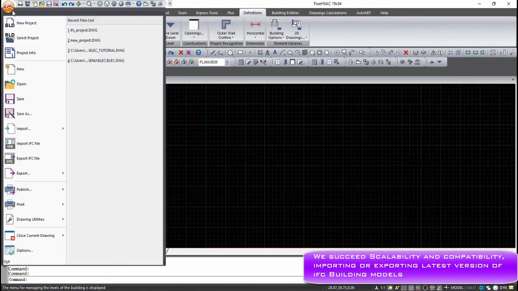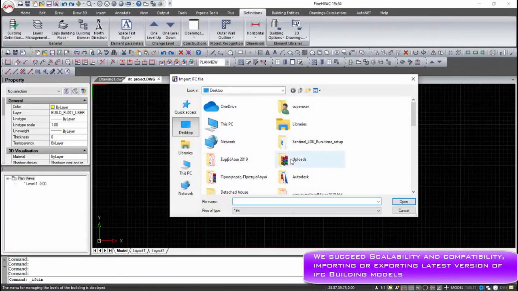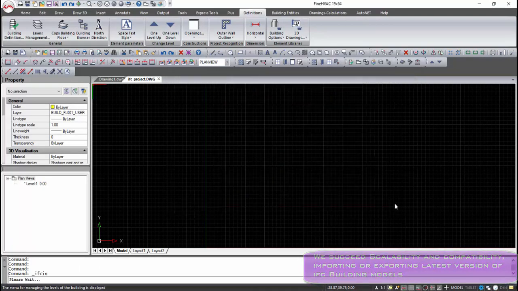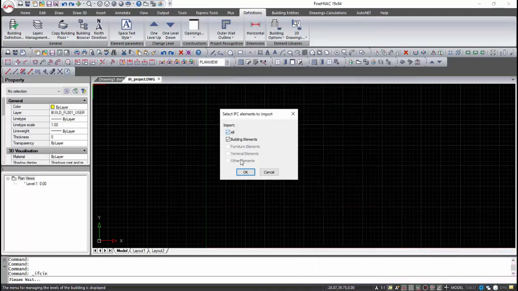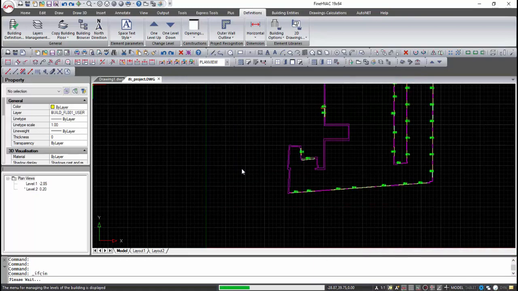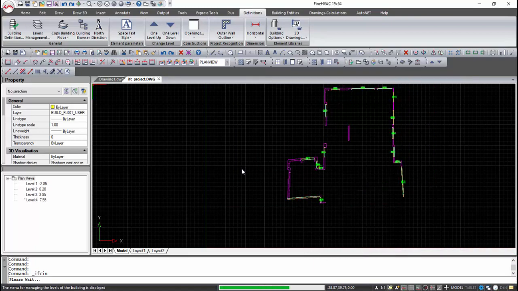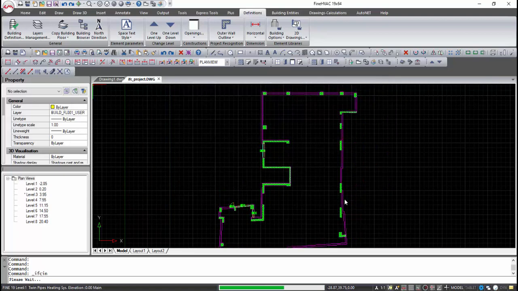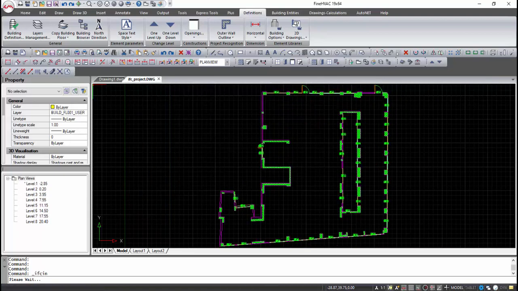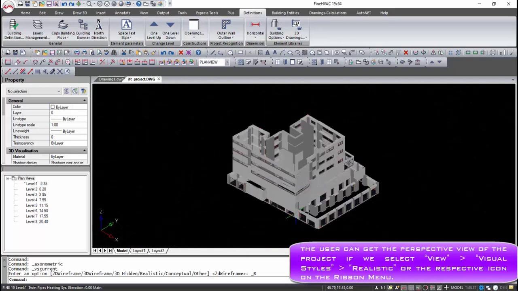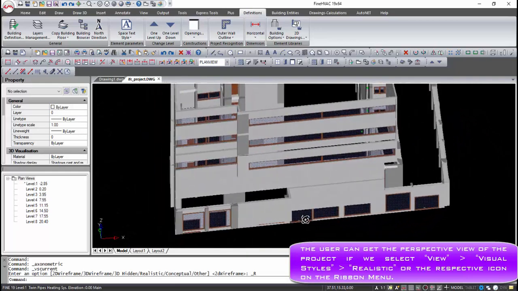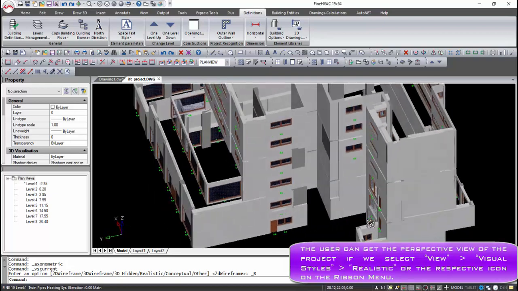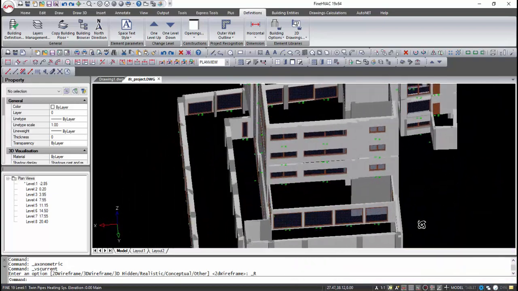The software platform is totally redesigned as to support the third-generation BIM technology, such as the compatibility with the latest DWG and IFC file format. At the end, we can get the perspective view of the project if we select View, Visual Styles, Realistic, or the respective icon on the ribbon menu.